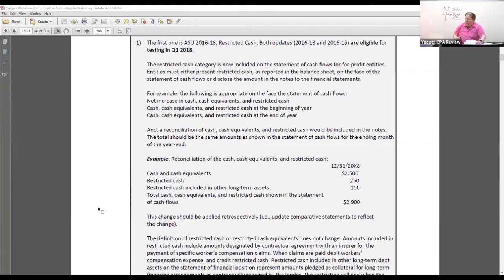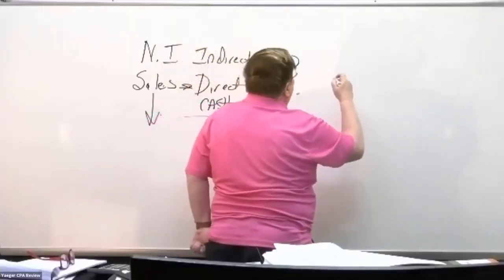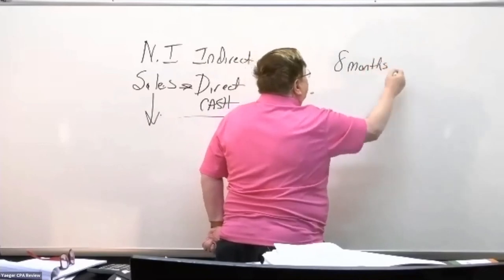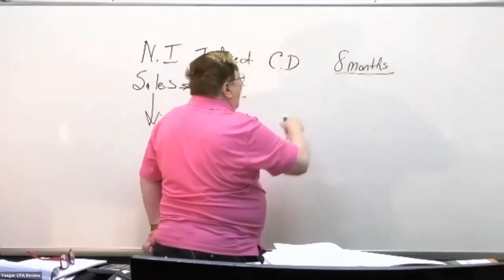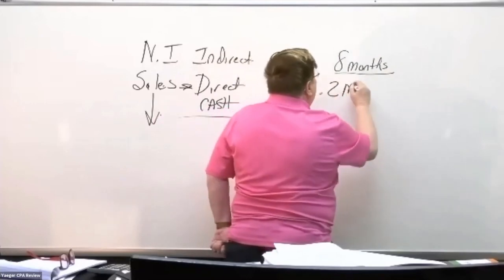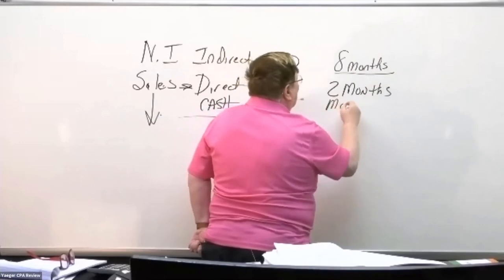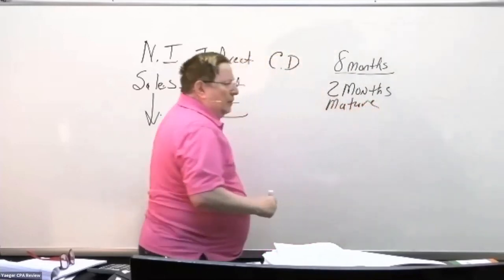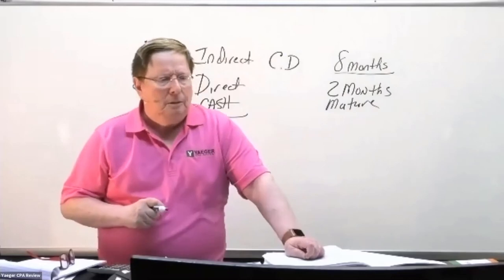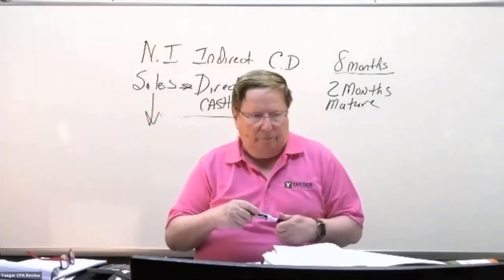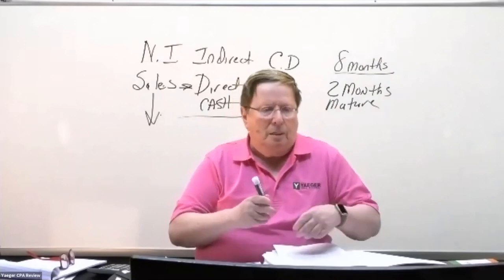than 3 months. So let's assume I take out a certificate of deposit, a CD with a bank, and the original maturity was 8 months. But as of today, it's only 2 months until that CD matures. Is this a cash equivalent? Yes or no? Yes. Anybody? Yes, it is. Why is it? It's less than 3 months to its maturity date.